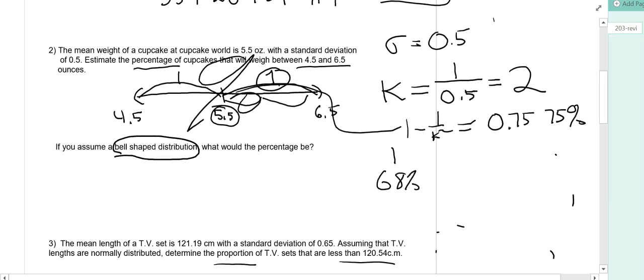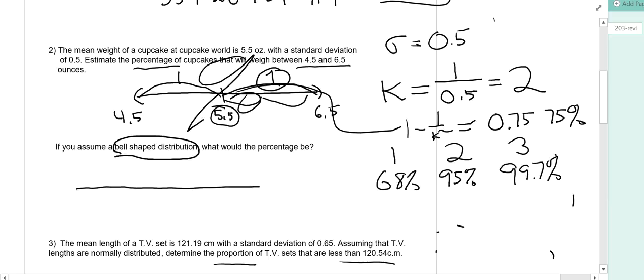Within 2 standard deviations of the mean, it's going to be 95% of the data. Within 3 standard deviations of the mean, 99.7% of the data is going to be in the interval. So 1 standard deviation, 68%; 2 standard deviations, 95%; 3 standard deviations, 99.7%.